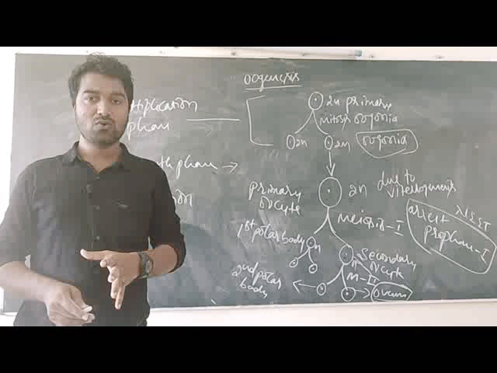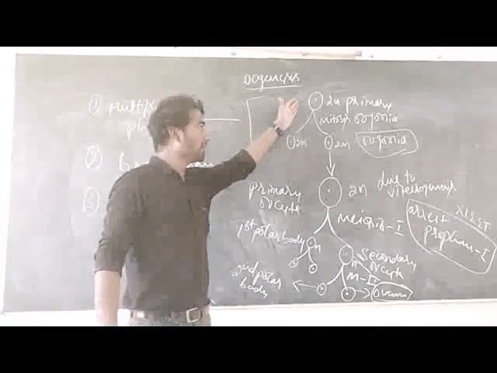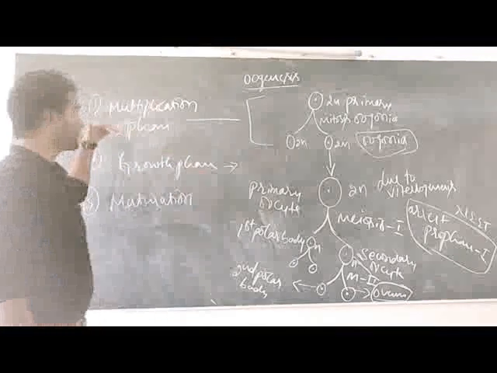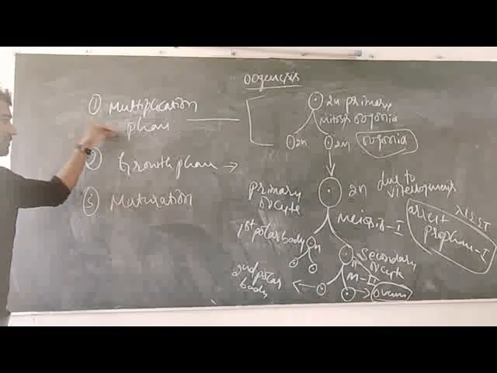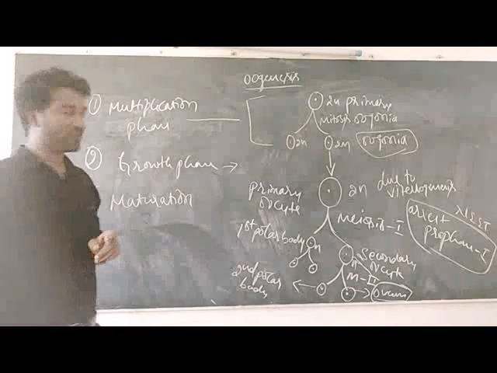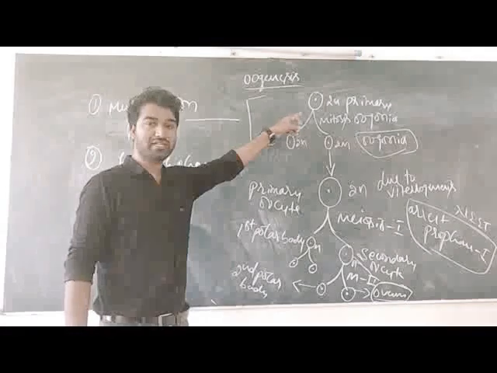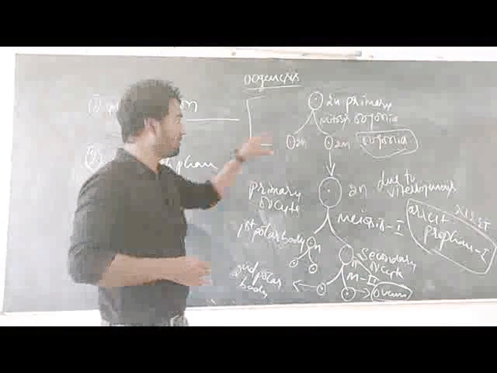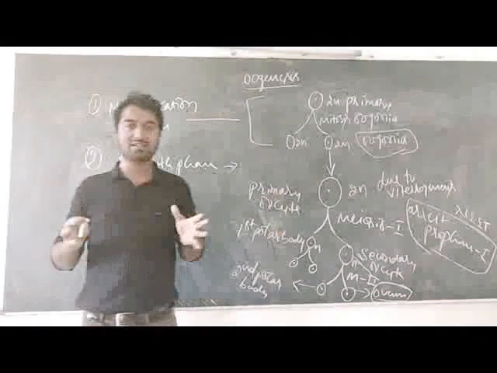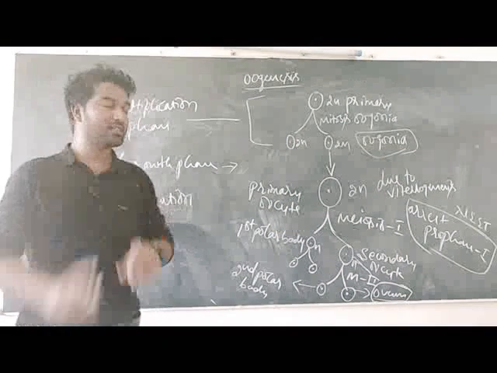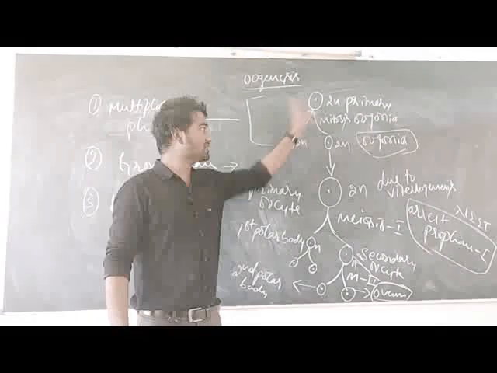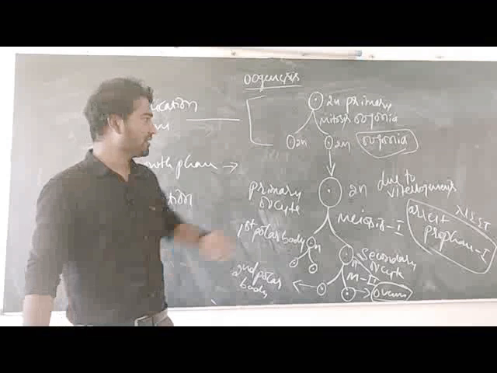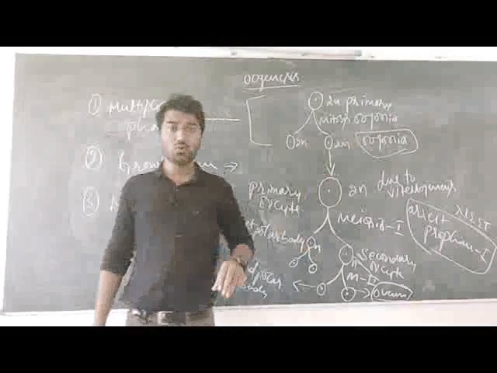I will explain one more time. This is the diploid primary oogonial cell, which enters into the first phase of oogenesis, that is the multiplication phase. In this phase, this primary oogonial cell undergoes repeated mitotic division. As a result of this repeated mitotic division, equal daughter cells are formed, and the daughter cells are diploid. The reason is mitotic division of the mother cell, and here these daughter cells are known as oogonial cells.